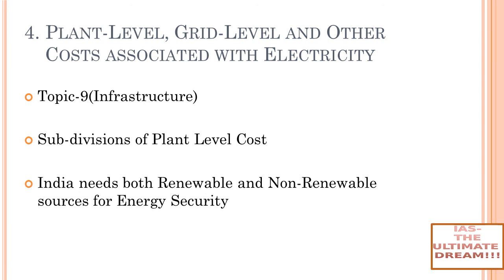It is not about a technology versus technology debate, where you give away non-renewable and take renewable. We need both right now. America and Europe are developed, so they are talking about giving away non-renewable and just taking renewable. Even right now America is not talking about it, but Europe is. They cannot pressurize us, dude. They started the industrial revolution 200-300 years back, right? And we have just started, after 1947. So they cannot stop us. That is not ethical at all. That's why we are talking about common but differentiated responsibilities, right?